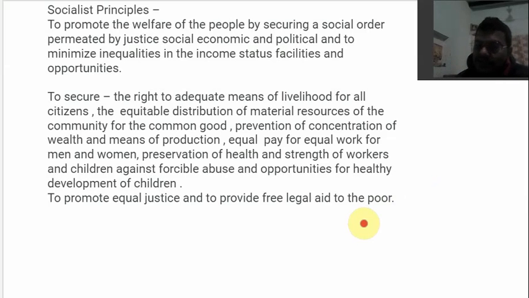For that, there should be provisions of free legal aid. When you cannot afford a lawyer, the state will provide you a free lawyer. And that is because this principle is asking the state to do it. Now you will understand how everything works.